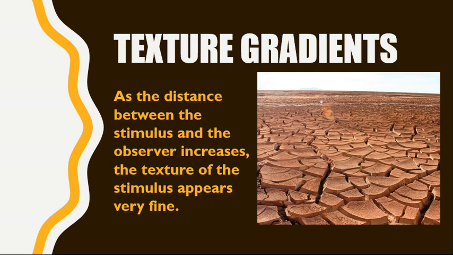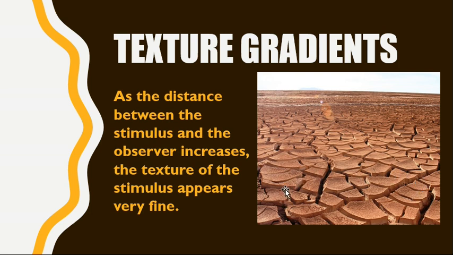Another monocular cue is a texture gradient. The details and the constituent elements of the texture of a close stimulus look very clear and distinct. As the distance between the stimulus and the observer increases, the texture of the stimulus appears very fine and even. For example, as we can see in this picture,